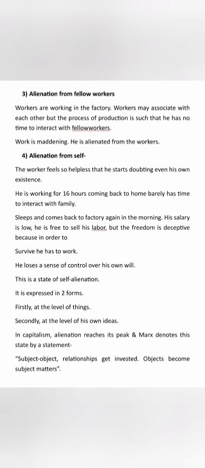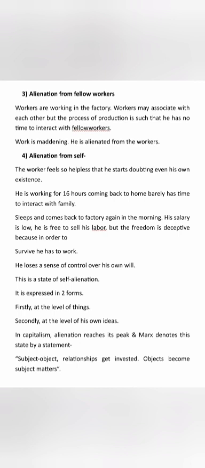So what will happen? The worker has to survive because he has his own family and children. To survive, he has to work, and to work, he has to agree with the conditions of the factory owners. So whether he wants to work or not is not determined by himself, because if he does not work, his family will starve.